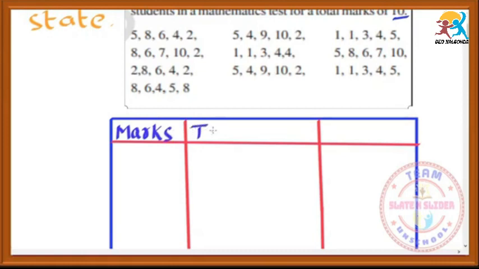And in the middle column, we have to write the tally marks. In the third column, we have to write the number of students. Actually, this number of students is called frequency. It is nothing but frequency.